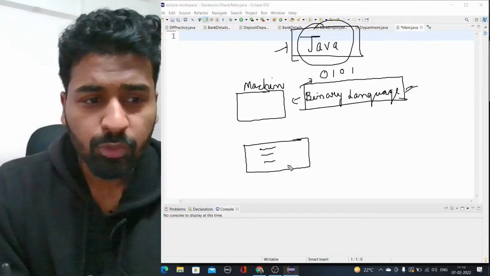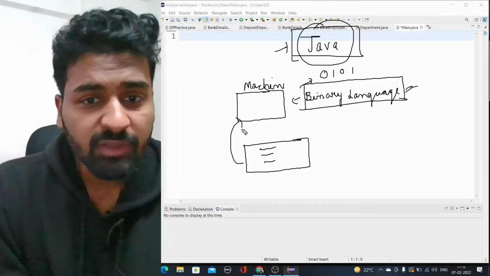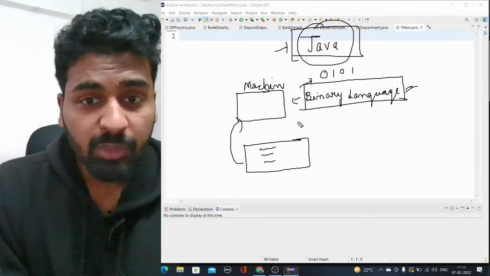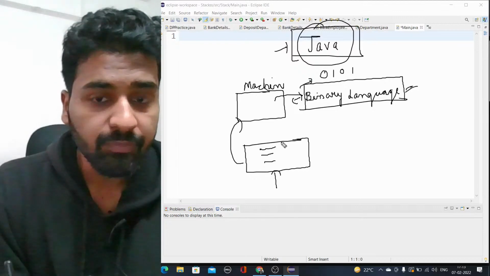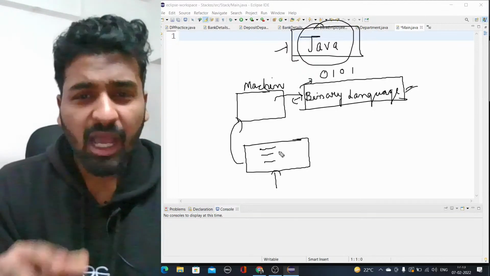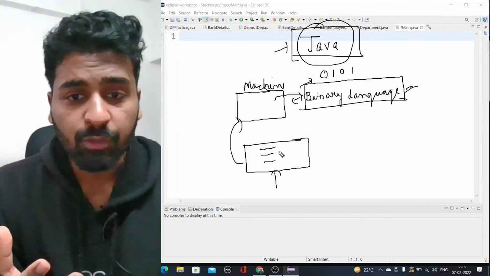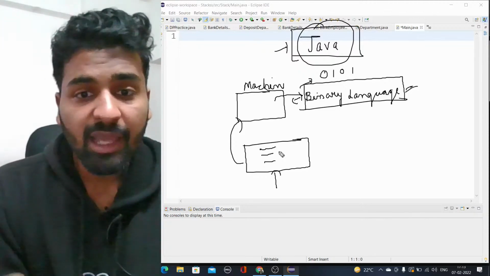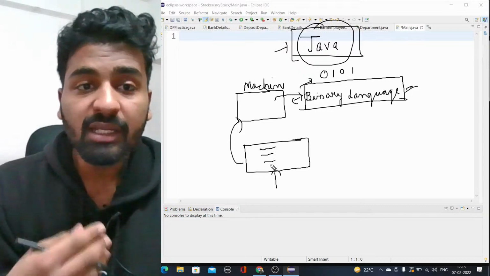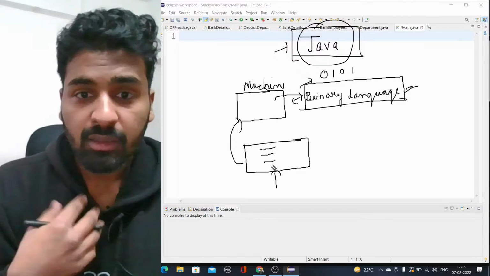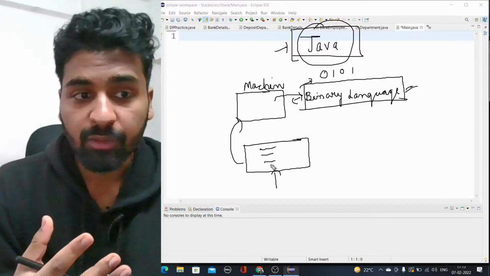The machine does not directly understand it. There is something in between, because the machine can only understand binary language and you can only understand Java. Java, Python, and C++ are all high level languages, called that because they are understandable by us; we can write code in them.